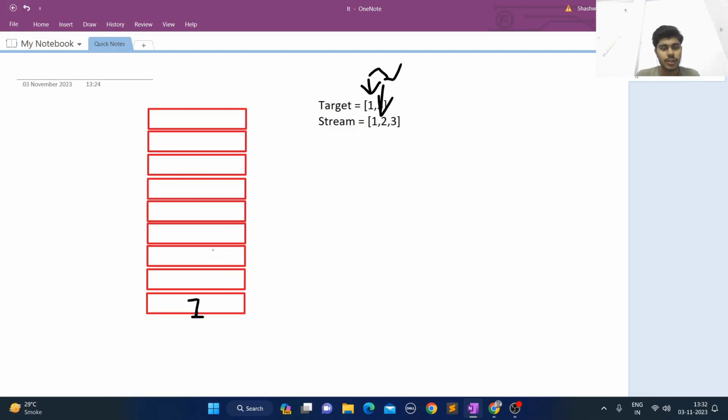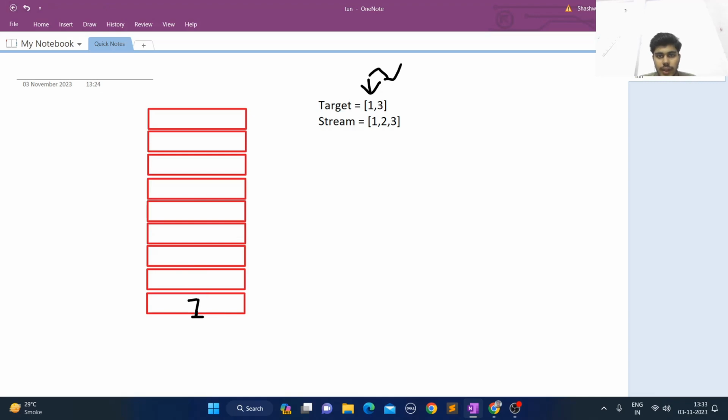Now the stream will pass 2. First of all I have to push it to the stack. That is mandatory; we have to push all the numbers. Now do I need 2 in my target? No, I don't need it. So after pushing, I'll pop it also. This thing is important: the number you do not want, you have to push and pop, and the number you want to be in your stack, you have to push only. Now there will be only one element in the stack. There is no 2. Now comes the 3. Now you want 3 because it is equal to the index you want.